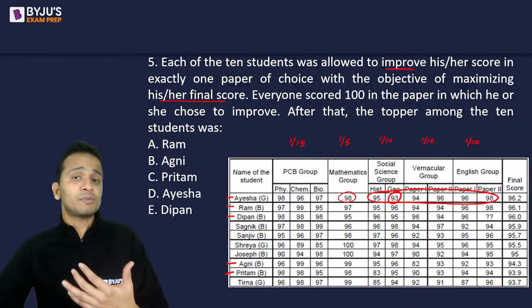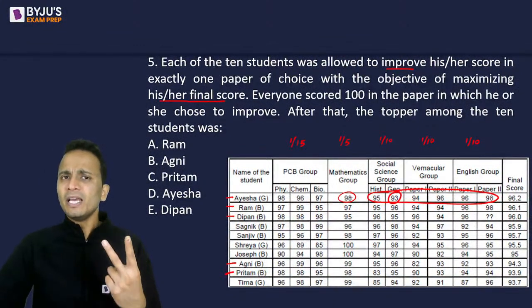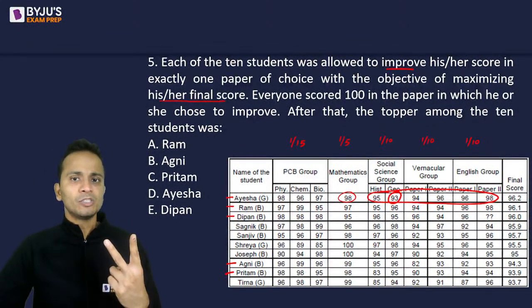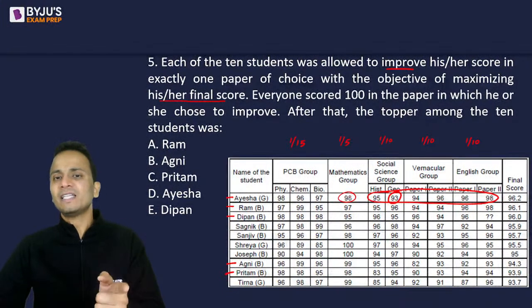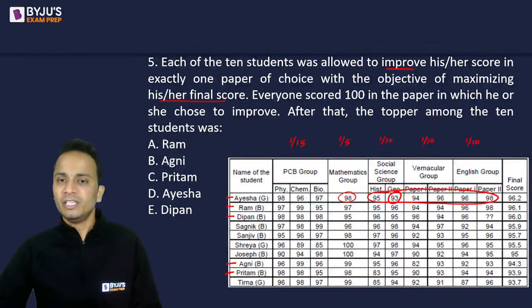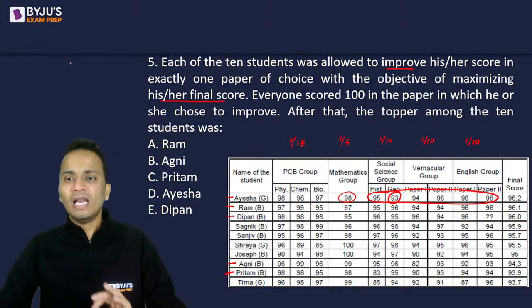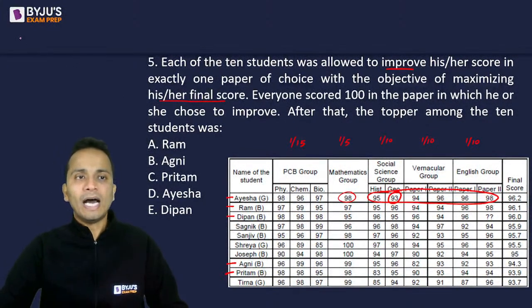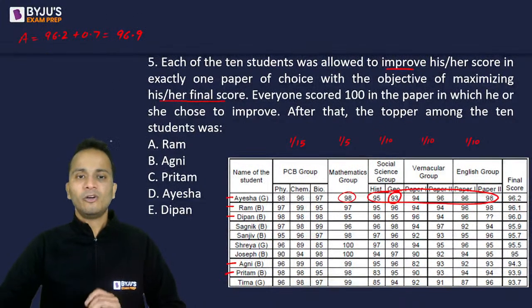Because mathematics में सबसे ज्यादा फायदा होगा 1 by 5 से increase होगा, but mathematics में she can increase her marks only by 2. So 2 upon 5 कितना होता है? 2 upon 5 is 0.4. So ज्यादा फायदा नहीं होगा, ज्यादा फायदा इसको कहां पे हो रहा है? Geography में increase करने से. So increase in 0.7 will happen in the final score. So Aisha, right now her score is 96.2, then plus 0.7 will take her score to 96.9, right?